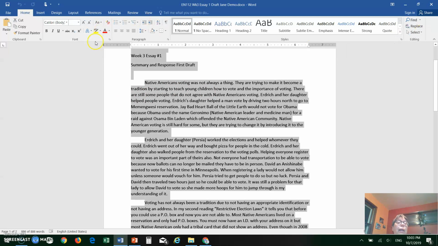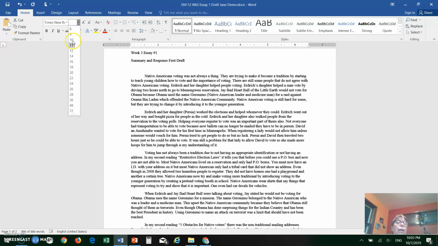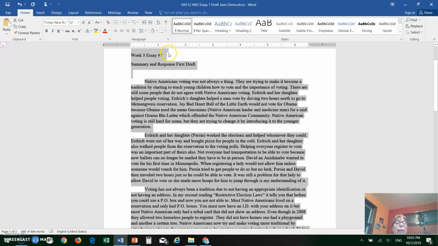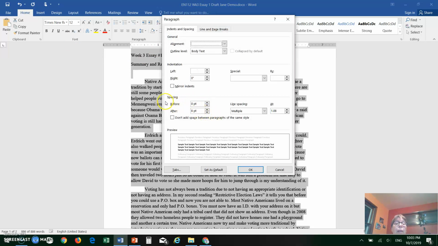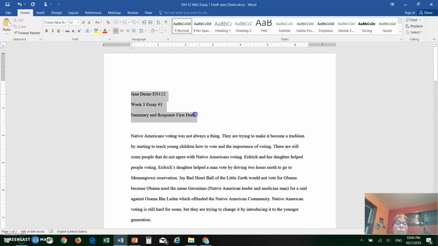So I select and highlight the whole text, right? And first I choose the correct font, Times New Roman, and make sure that it's size 12. Then, it's still highlighted, I go into paragraph and check that the spacing is set to 0, both before and after the paragraph, not to auto, and then it should be double spaced with no indentation.